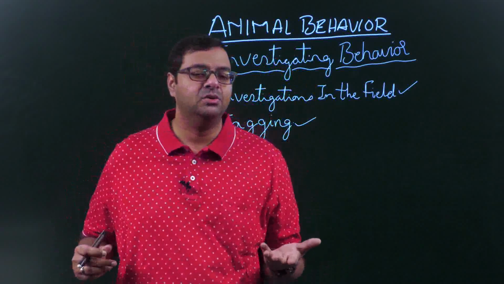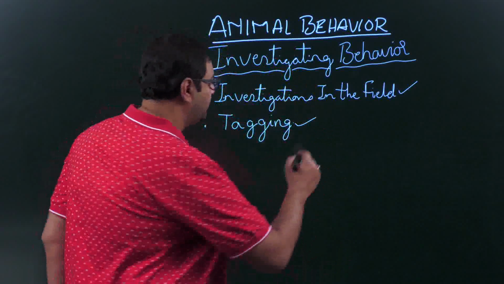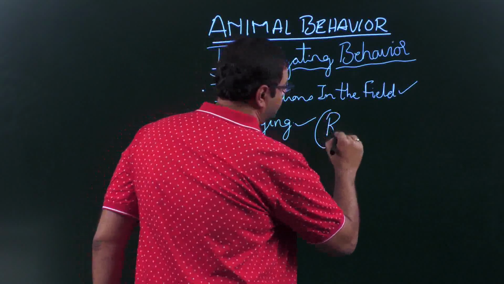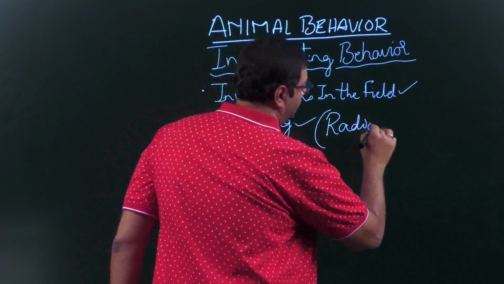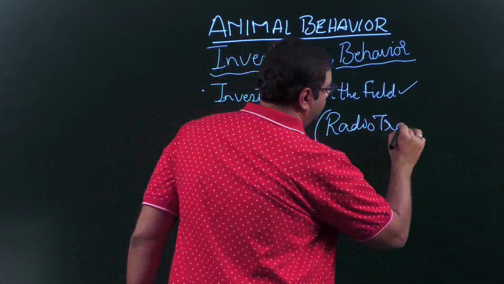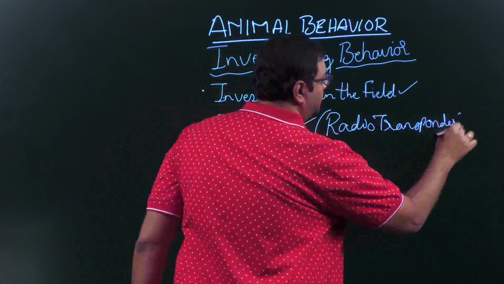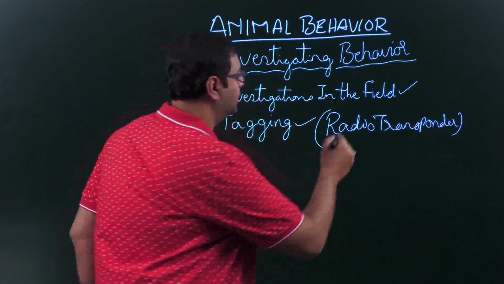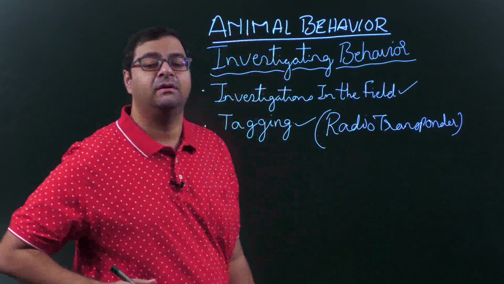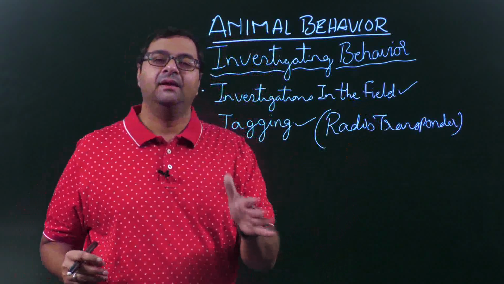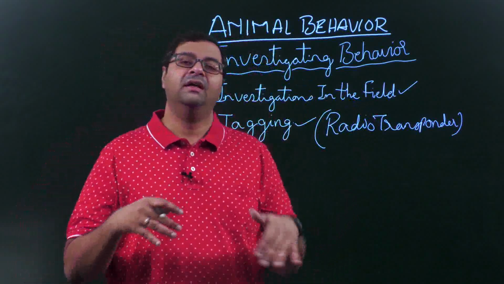So what do scientists do? They tag. So what is tagging? They put a radio transponder, and they leave the snake alone.